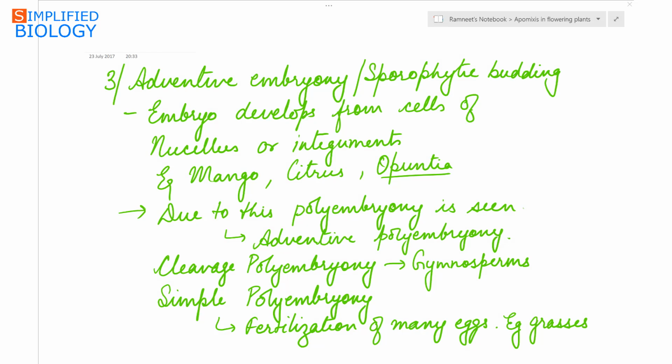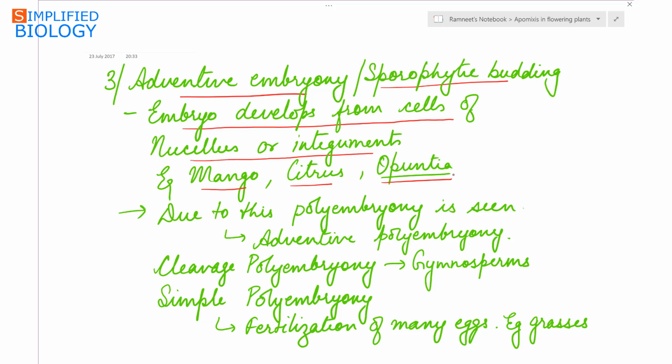The last is adventive embryony, also known as sporophytic budding. In this, the embryo develops directly from the cells of the nucellus or the integuments. The cells of the nucellus or the integument directly form the embryo. This can be seen in case of mango, citrus and opuntia, that is cactus. Now due to this, polyembryony can be seen. Means many embryos are formed inside the seed.